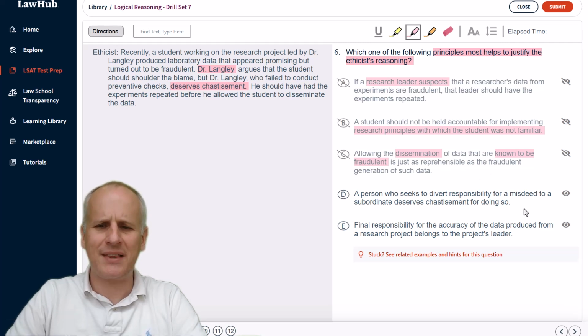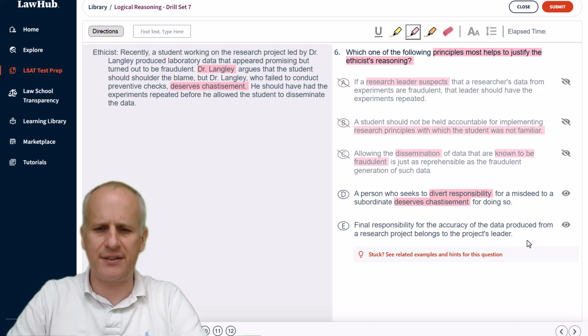Next, choice D, a person who seeks to divert responsibility for a misdeed to a subordinate deserves chastisement for doing so. This is pretty appealing. We see diverting responsibility, which Dr. Langley did, and he deserves chastisement. So we might be holding on to D, and I think that would be a reasonable, realistic application of our process here for number 6. But we have to read all 5 answer choices to confirm that with an equal level of scrutiny, D is indeed the correct answer.